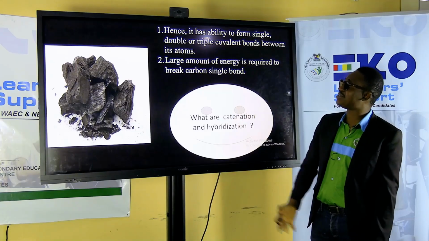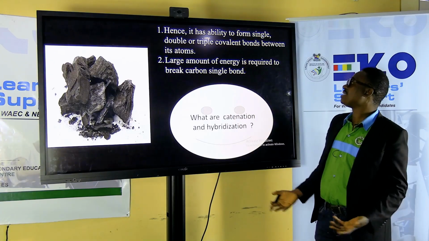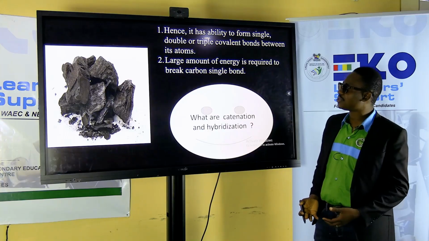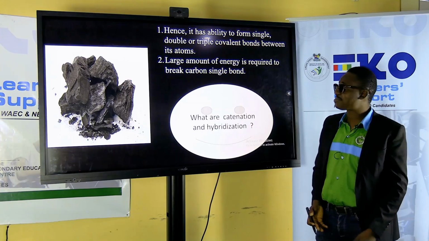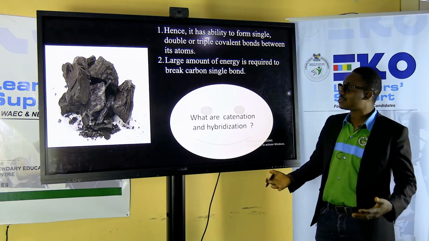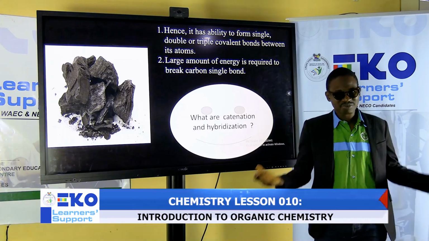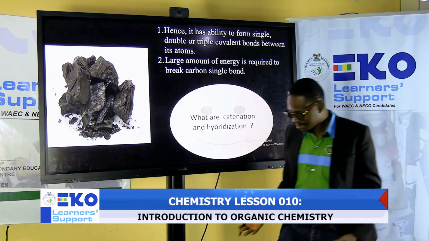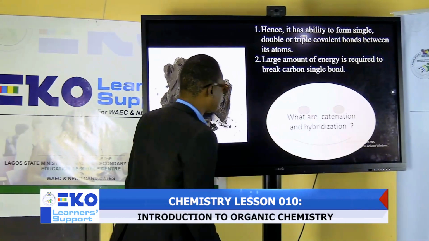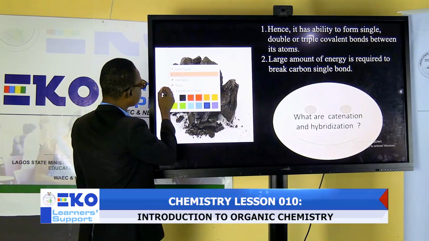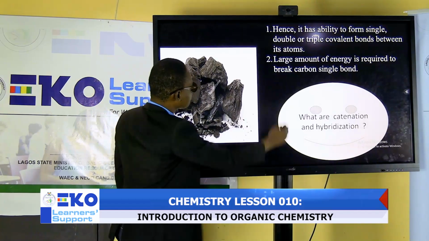Basically, when you see what I put there, it has the ability to form a single, a double, or a triple covalent bond between the atoms. Oh, I need to explain that. A large amount of energy is required to break carbon single bonds. What does it mean to you? Permit me to move up and down because I want you to understand. Let me see if my pen works. Okay, fine.